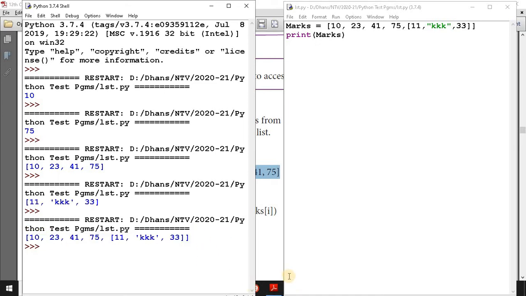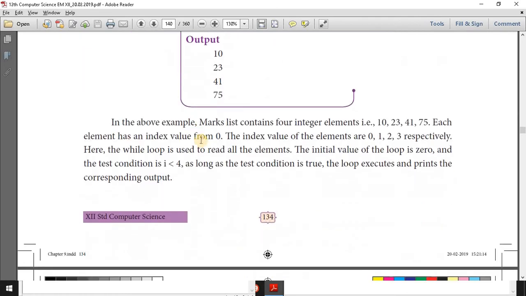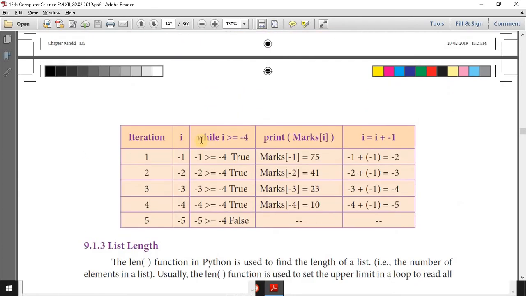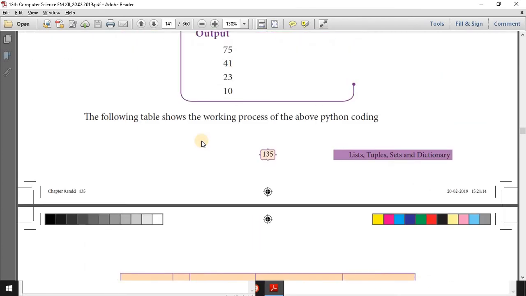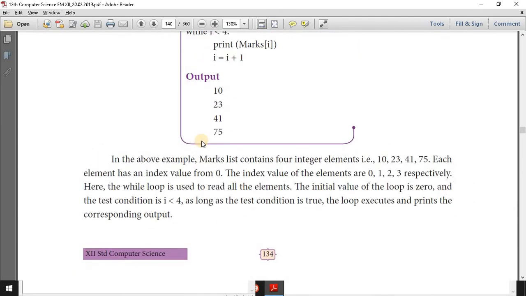Okay. Then next one, how to access elements of a list. How to access? By using a while loop or for loop. For loop is the better one, but a while loop or for loop we can use and access it. This only we can see now. Other things we can see tomorrow.